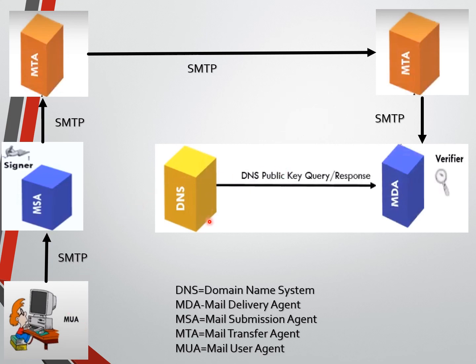The DNS sends a query about the public key, the sender sends his public key to the DNS, and it receives the response. Then that response is given to the MDA, and the MDA is now able to verify the signature.